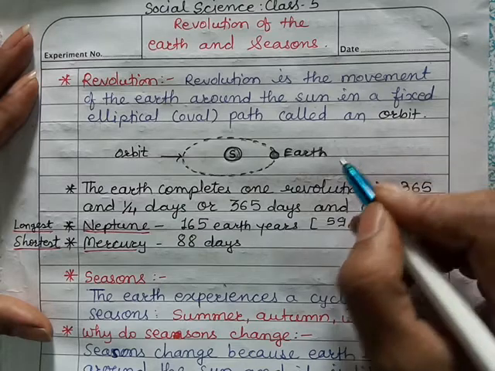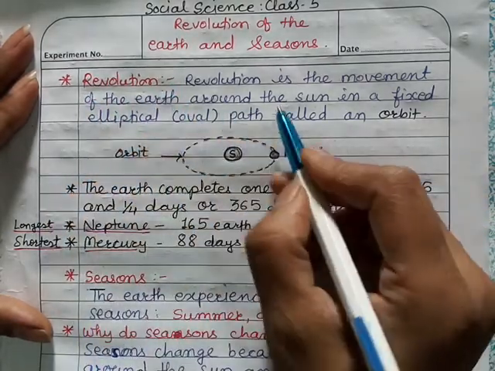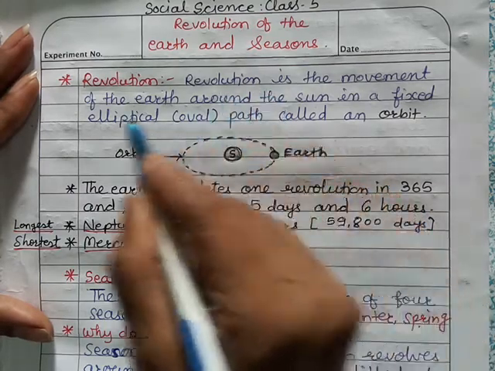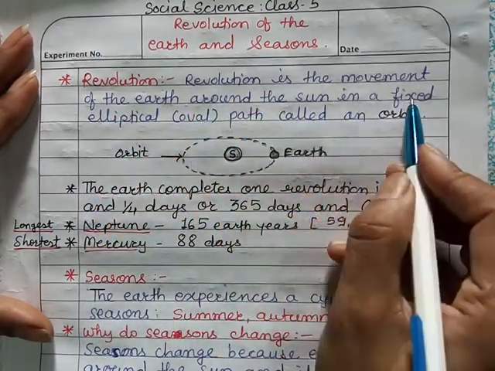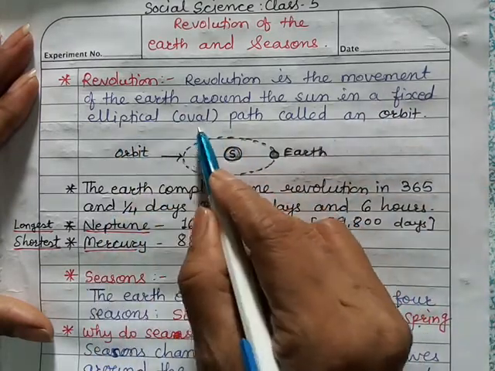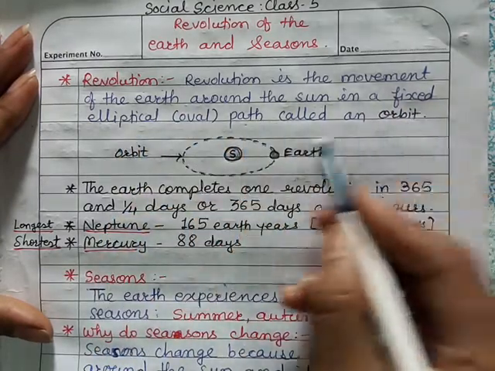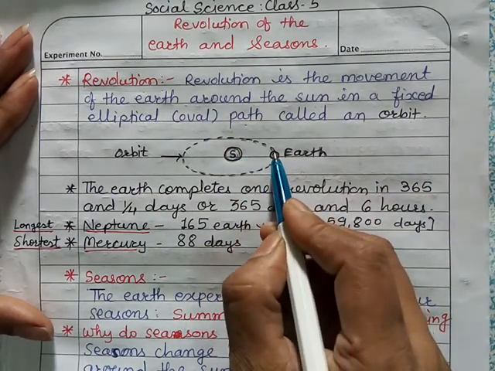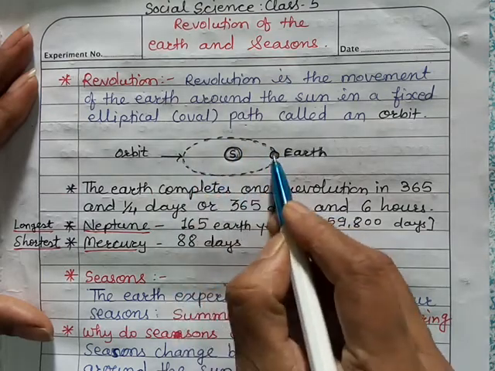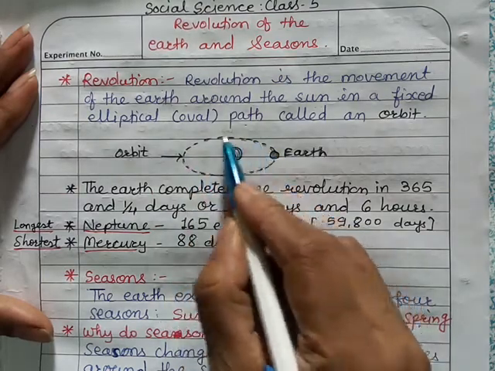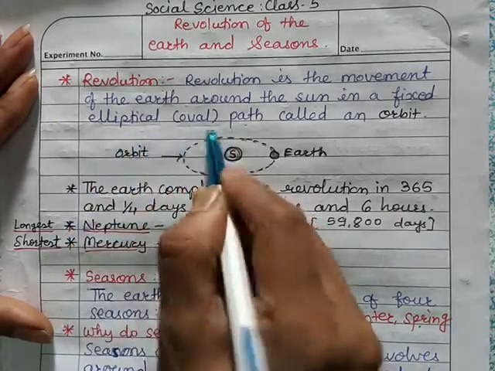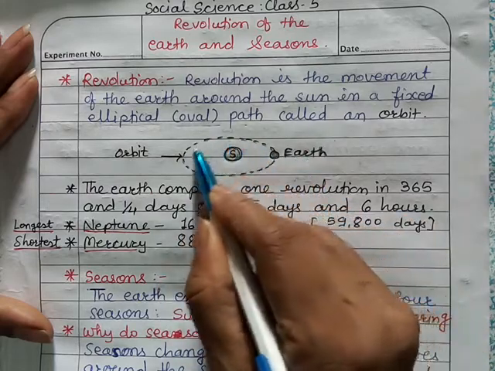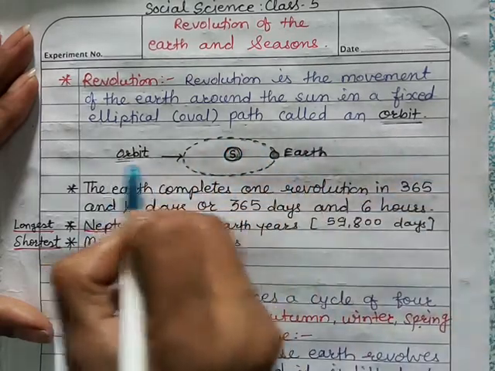Okay, so today's topic is revolution. What is revolution? In our last video we discussed the rotation of the earth. Revolution is the movement of the earth around the sun in a fixed elliptical, or we can say oval, path called an orbit. Here you can see the sun at the center and this is the earth. The earth is moving around the sun in a fixed path, and the shape of this path is elliptical, or oval. This path is known as the orbit.